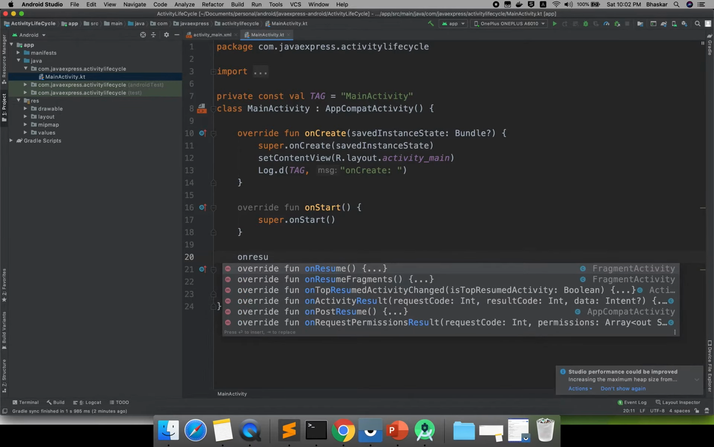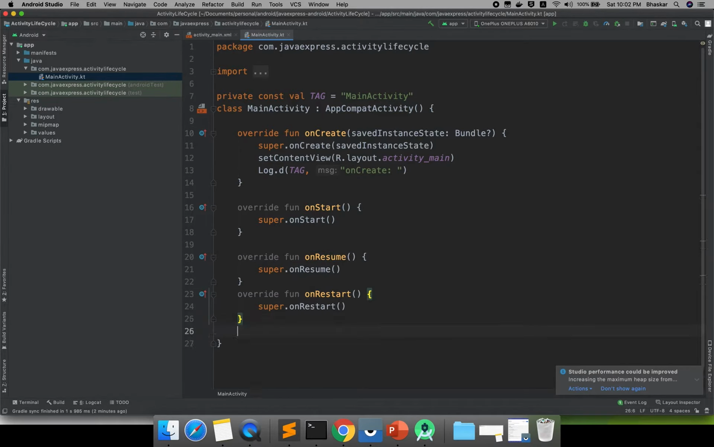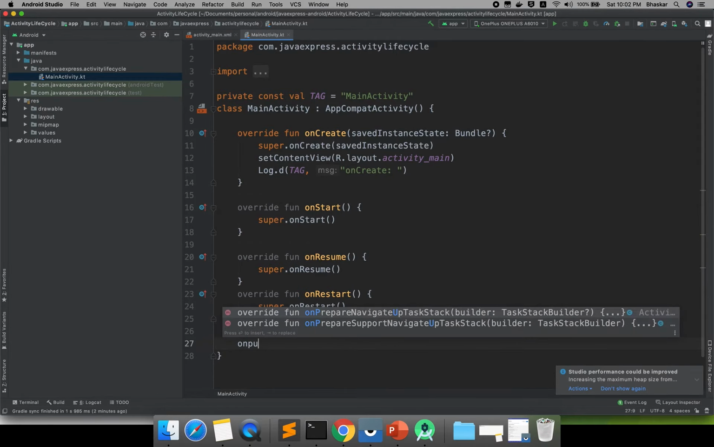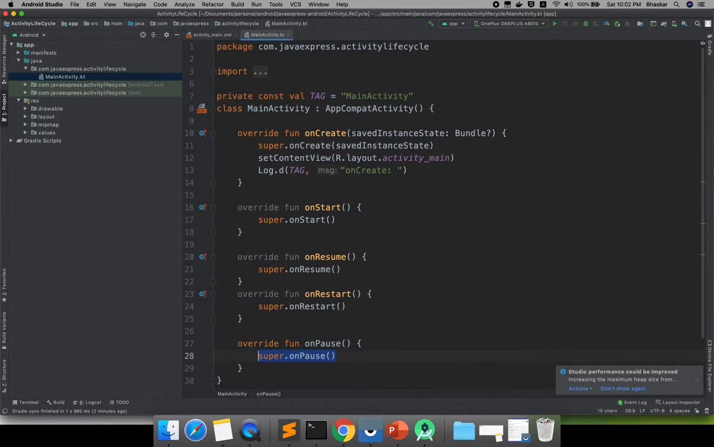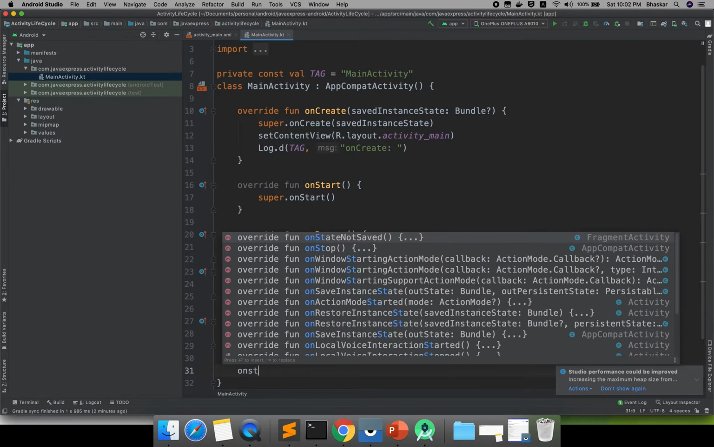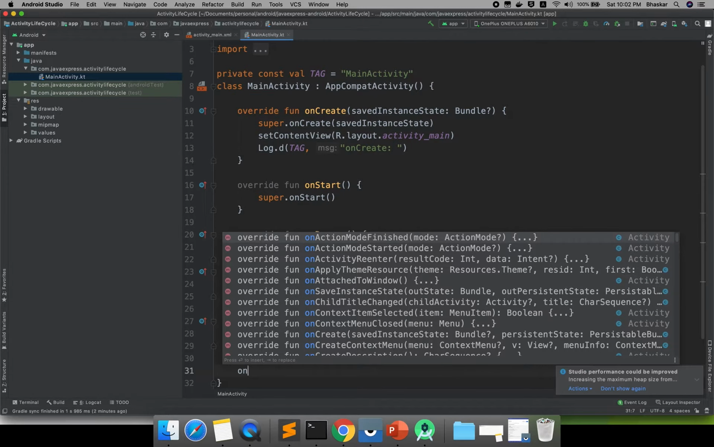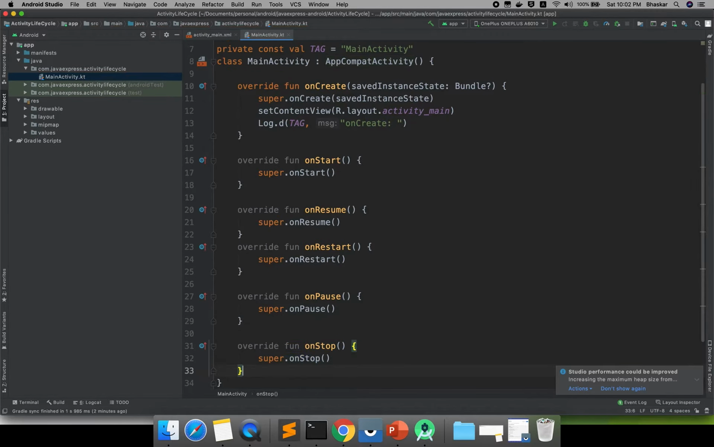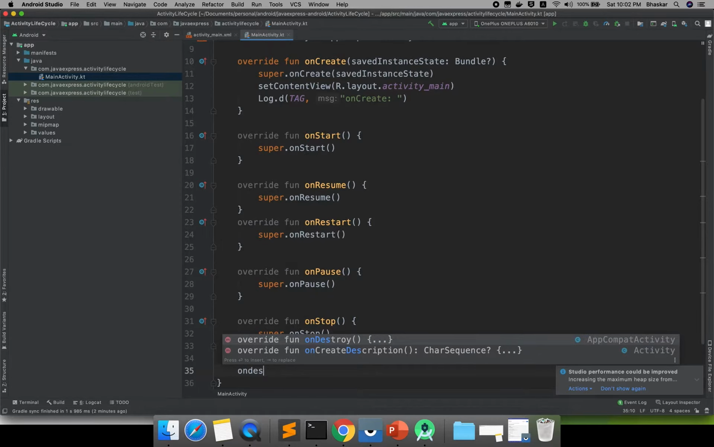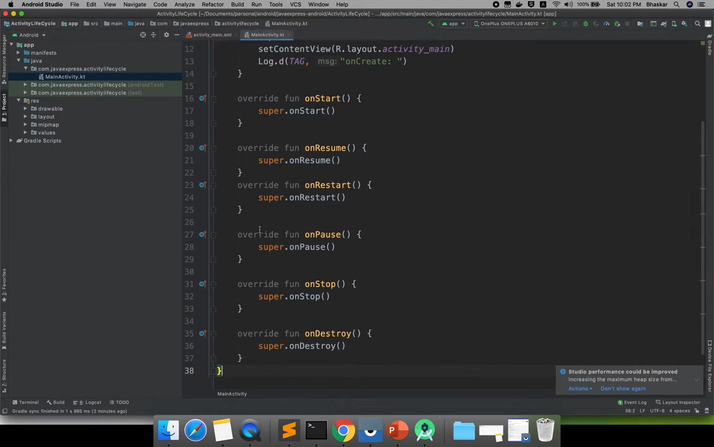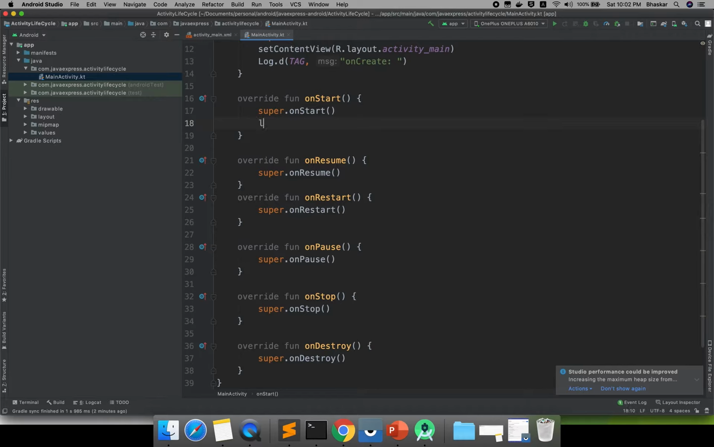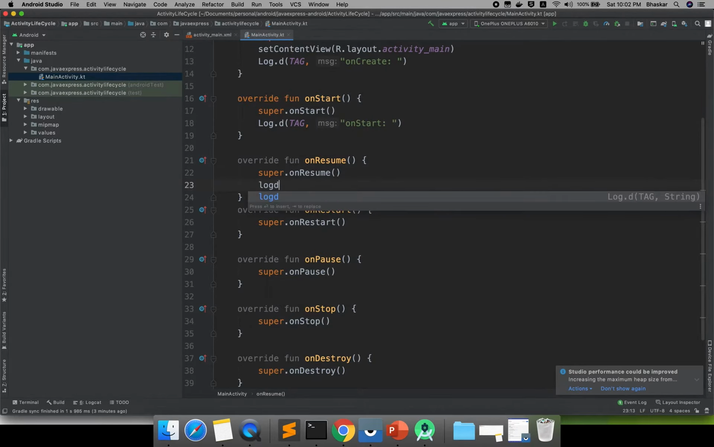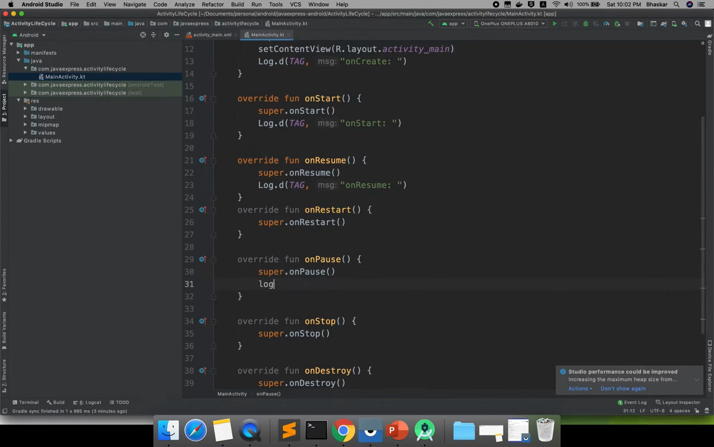onResume. These three are callback methods, and we have one more, the onPause method, then the onStop method, and one more, onDestroy. These are all the callback methods. I will write a log statement in each, Log.d, and the method will be created automatically. Log d onResume. I am not using onRestart right now; I will add it another time.